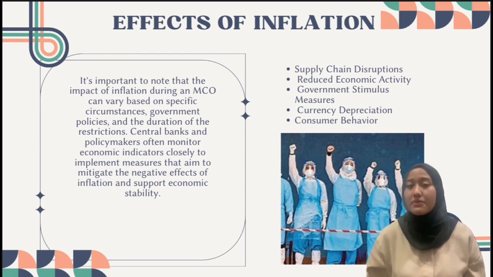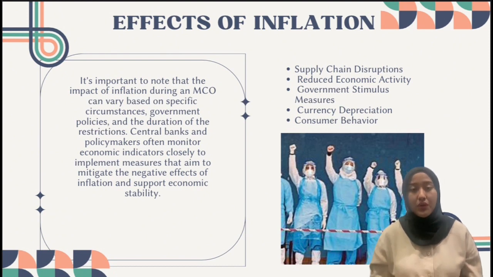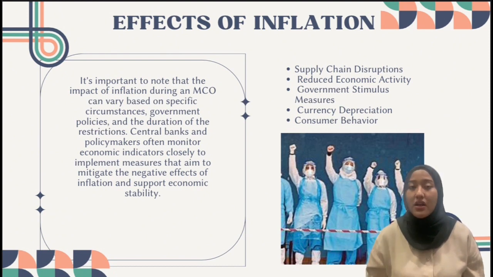Number 3, government stimulus measures to counter the economic impact of the MCO. The government may implement stimulus packages, injecting money into the economy. While this can help businesses and some individuals, it may also contribute to inflation if the increase of money supply outpaces the growth of goods and services.